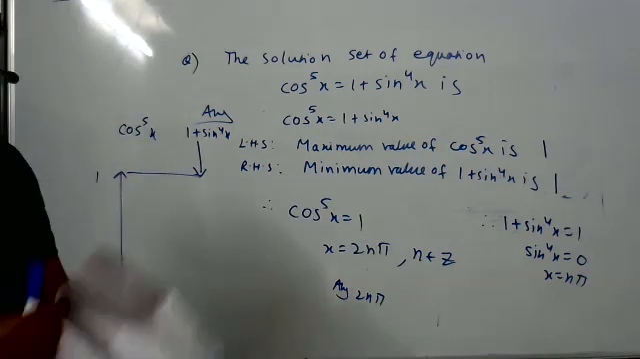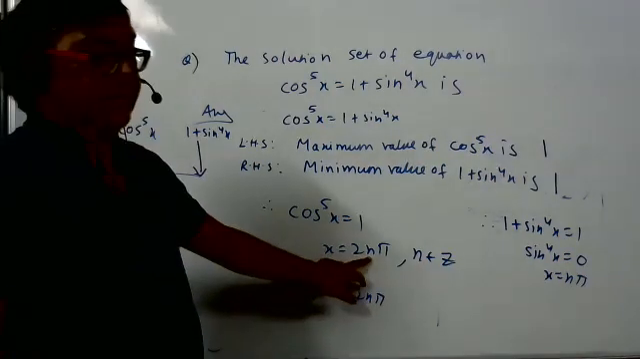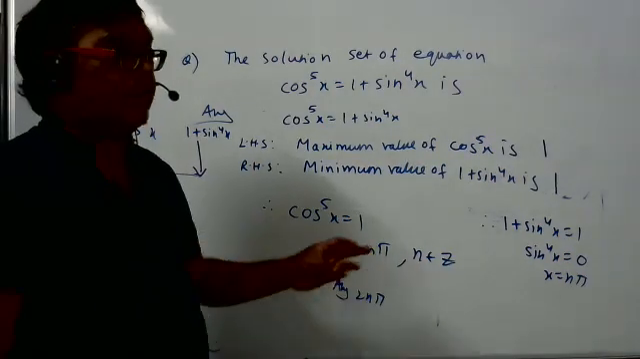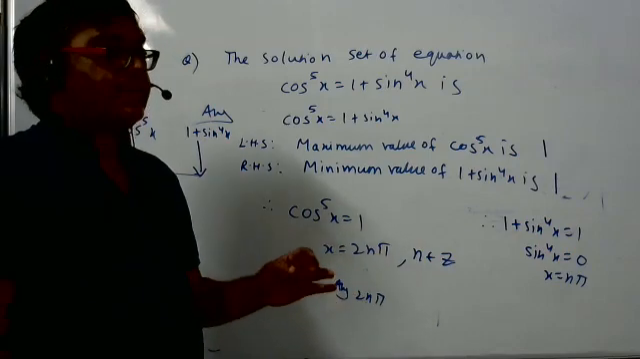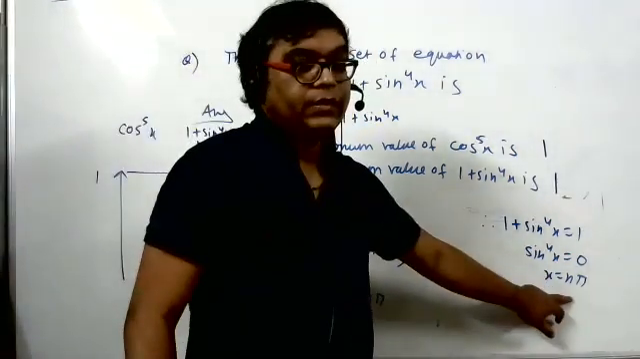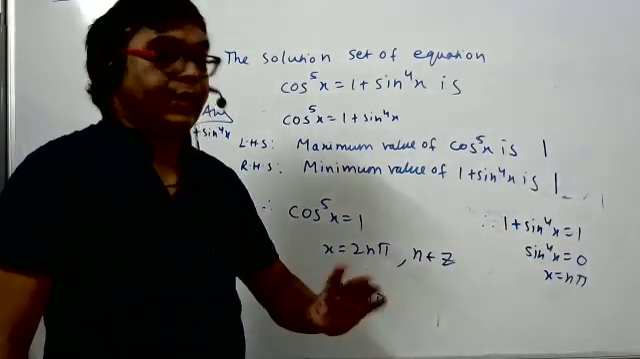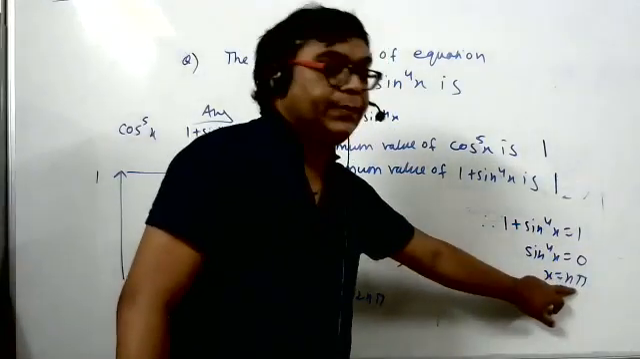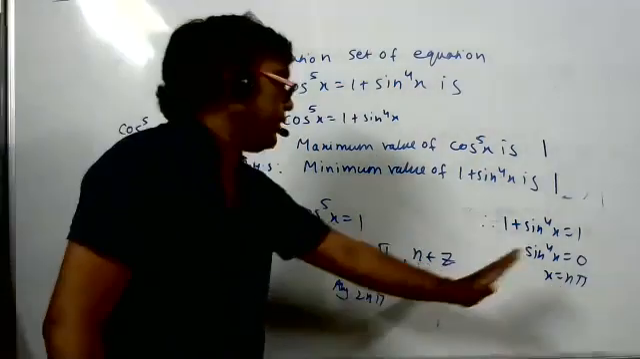Now, see here, student, what happened? 2nπ means what, student? 2nπ means exactly what? 0, 2π, 4π, 6π, 8π, even multiples of π. nπ means what? 0, π, 2π, 3π, 4π, all multiples of π. Here all multiples of π, here even multiples of π. So we have to take the intersection.